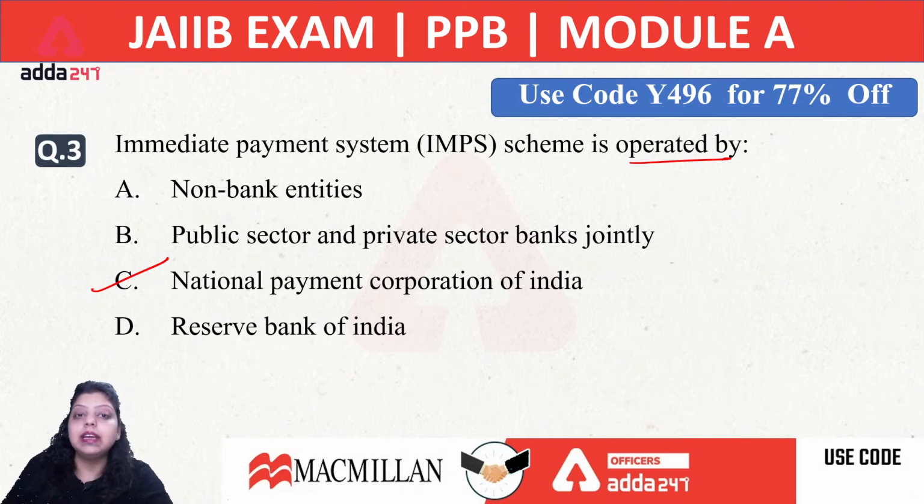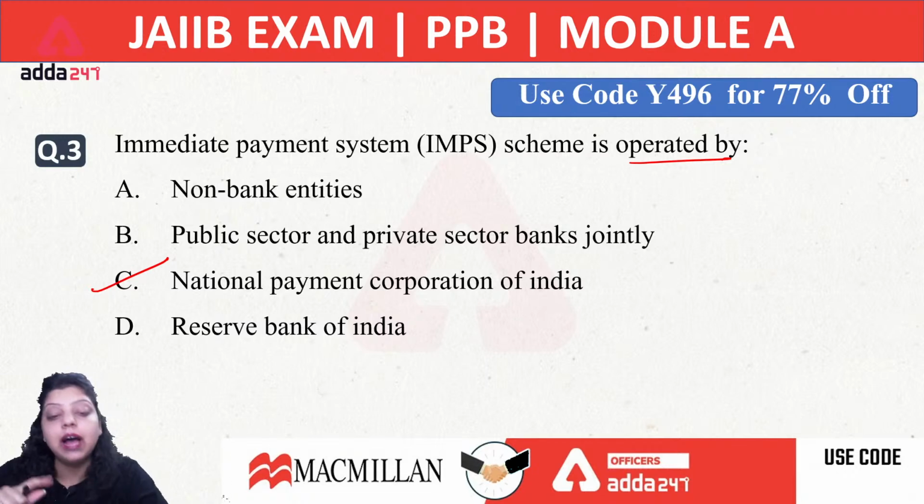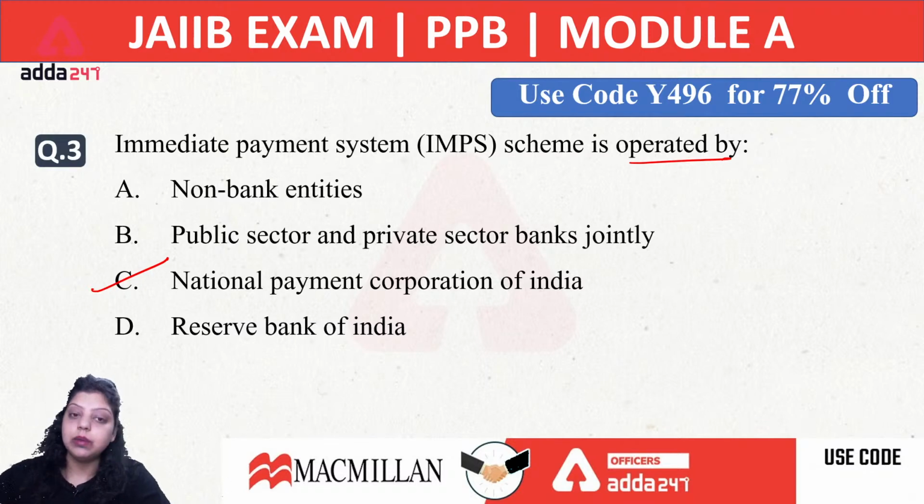Now, NPCI, National Payment Corporation of India, has the monopoly related to retail payment in India. National Payment Corporation of India was formed by RBI and Indian Banks Association. They both started NPCI in 2008, and all the retail payment transactions in India happen under the NPCI. That's why NPCI is known as the umbrella organization in our country. Okay, and to stop the monopoly of NPCI, RBI is introducing new umbrella entities. Now IMPS is operated by NPCI, RTGS and NEFT are operated by RBI itself. Okay, so the right answer will be your C option.